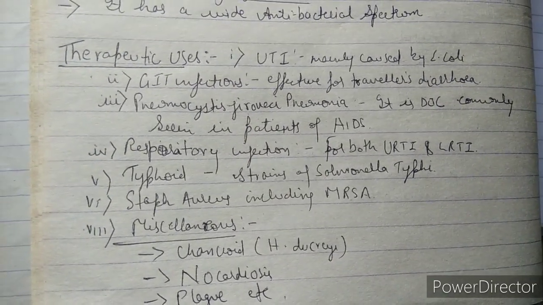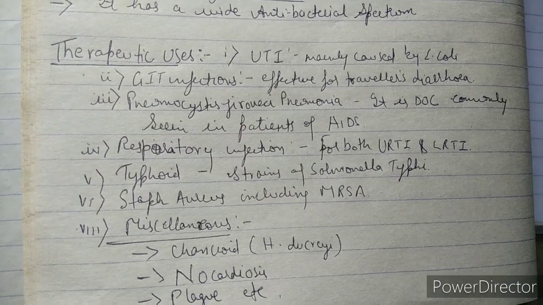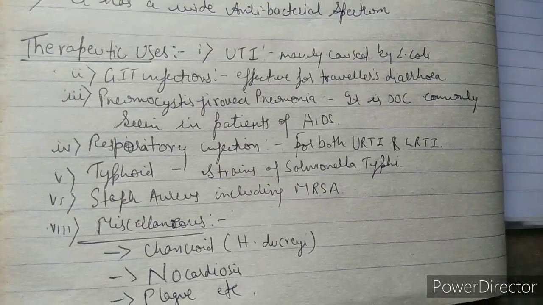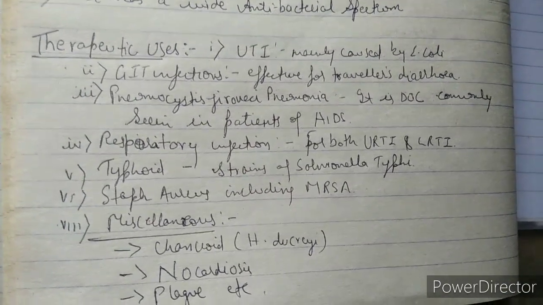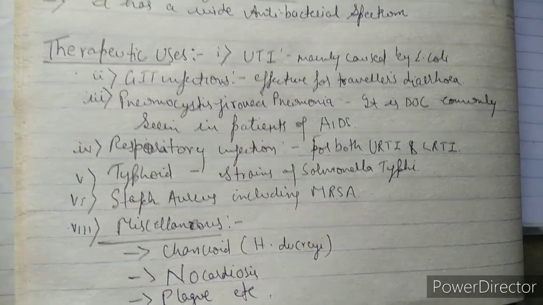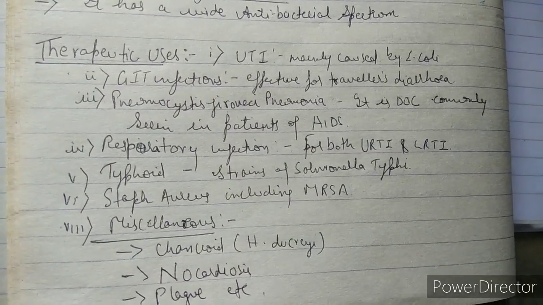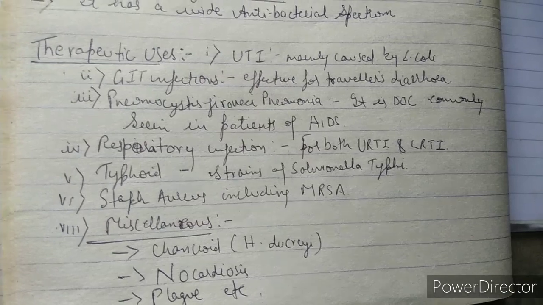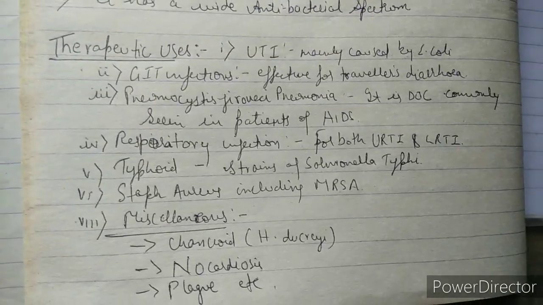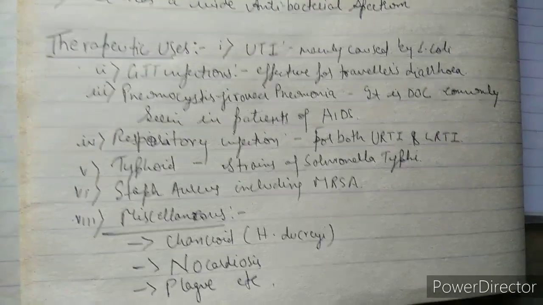Second point is GIT, gastrointestinal tract infections. So what are the GIT infections? It is effective for traveler's diarrhea. When somebody is traveling from one place to another and is complaining about diarrhea, then we can give him cotrimoxazole in the treatment.